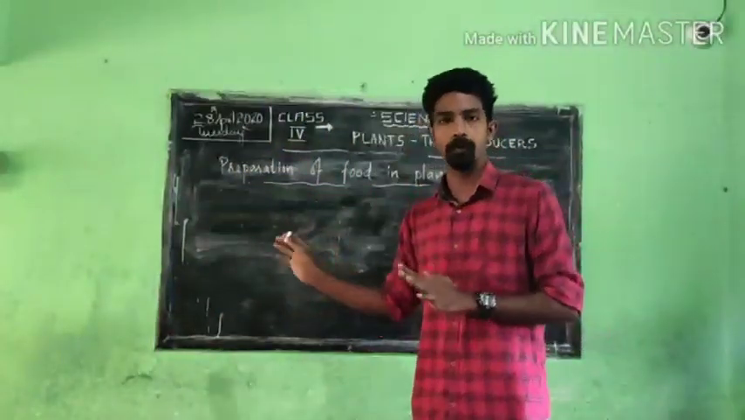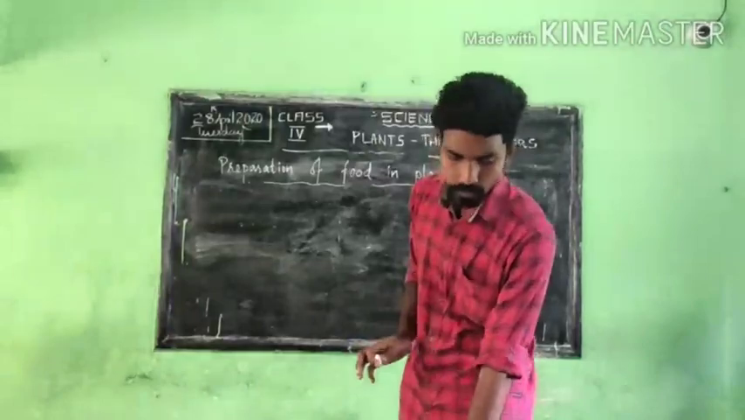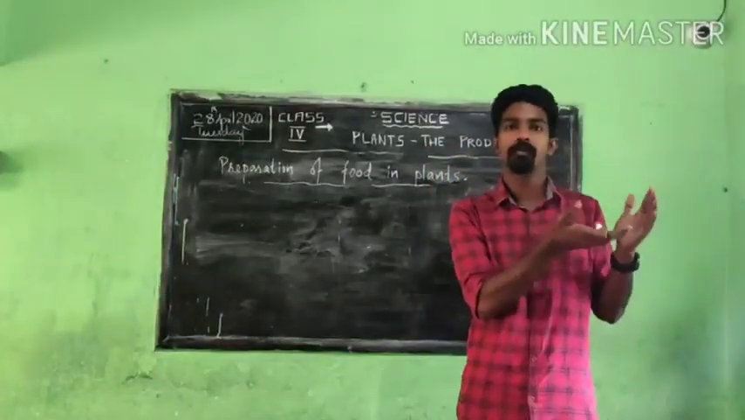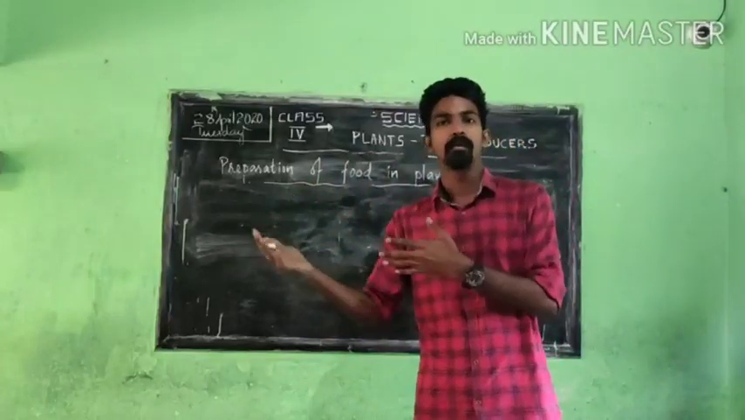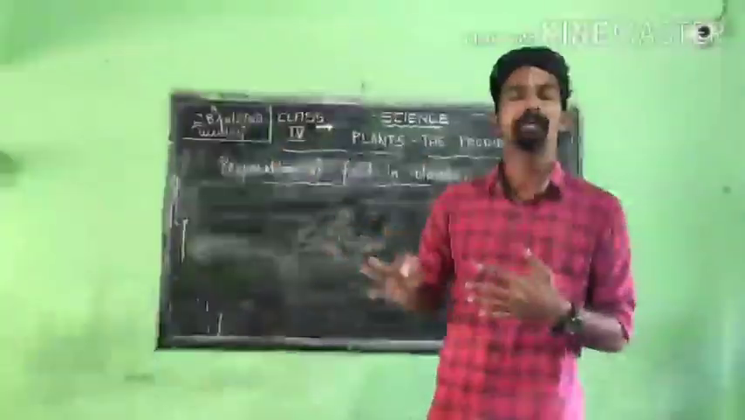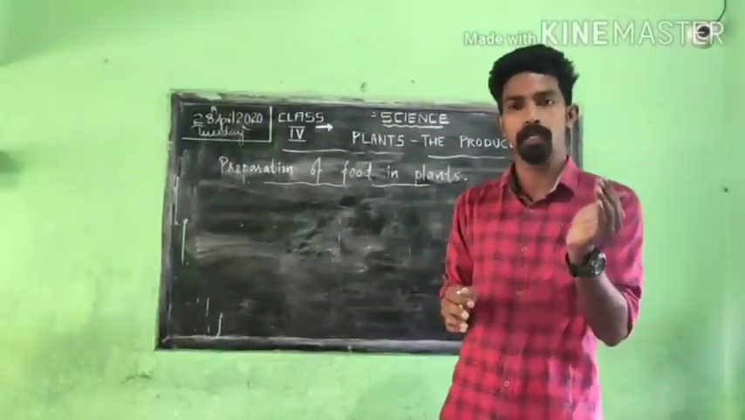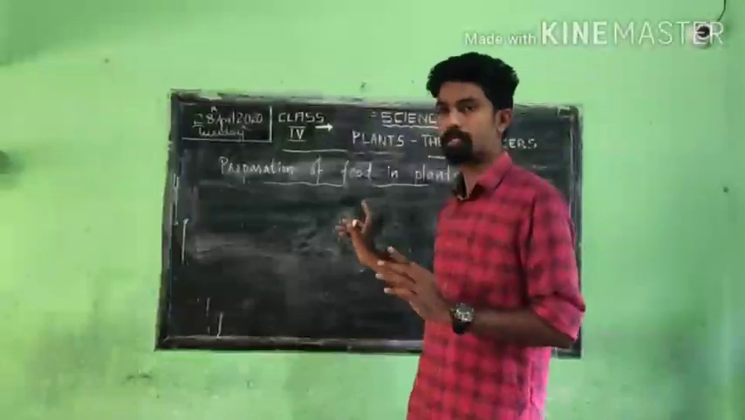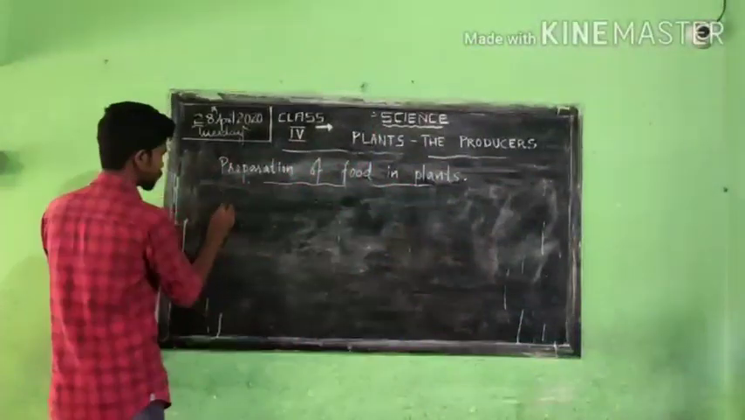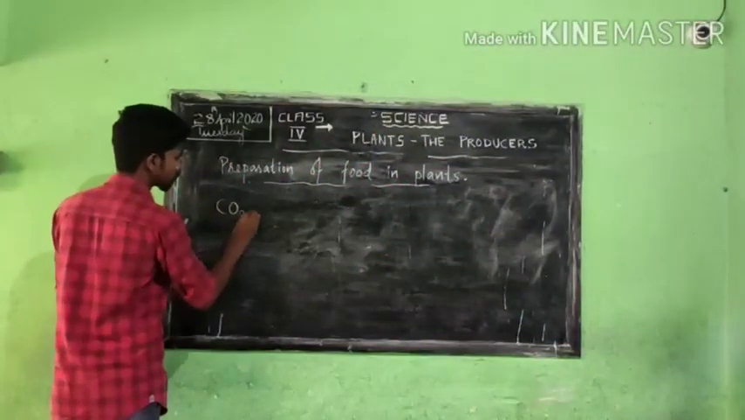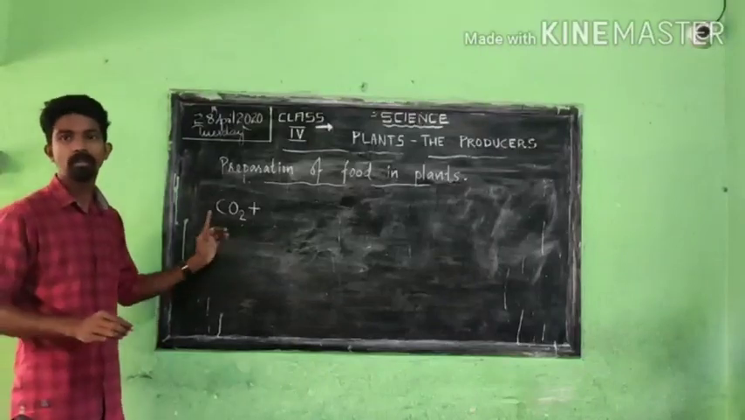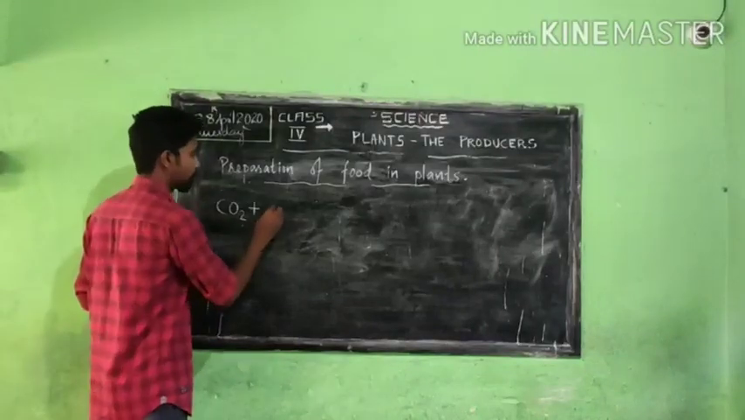The formula is given in the textbook, page number 2. It shows what things are needed by the plant to prepare food, and after food preparation, what things are given out by the plant. Just write that formula. I think all of you may have understood CO2. CO2 is called carbon dioxide.